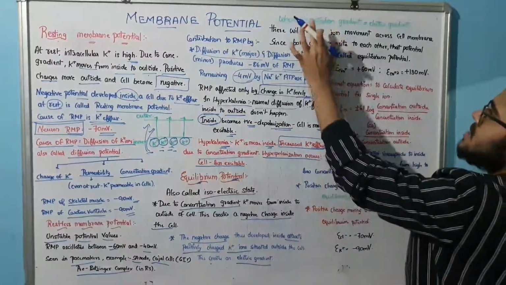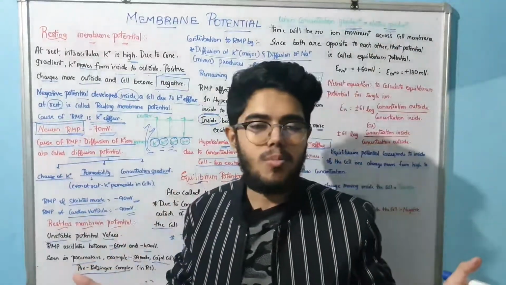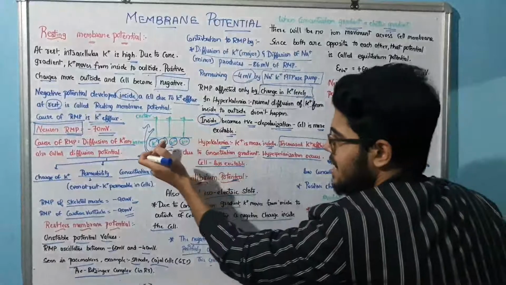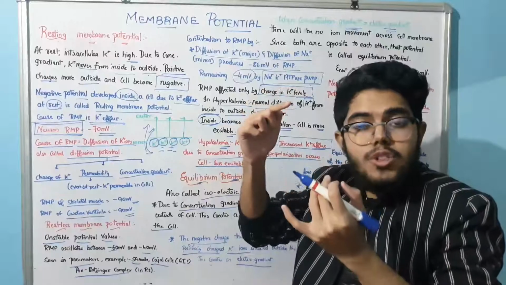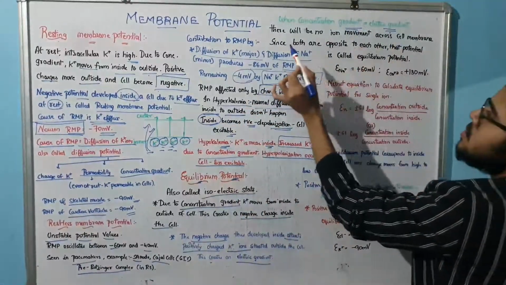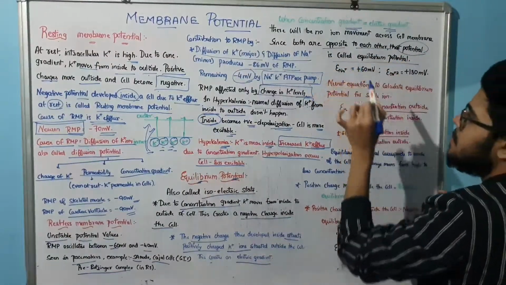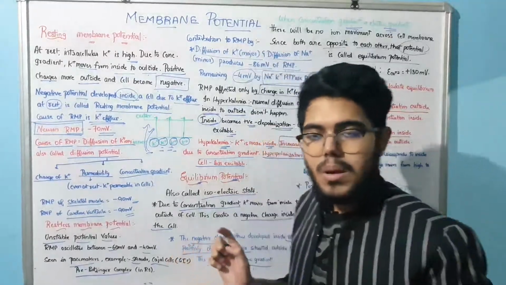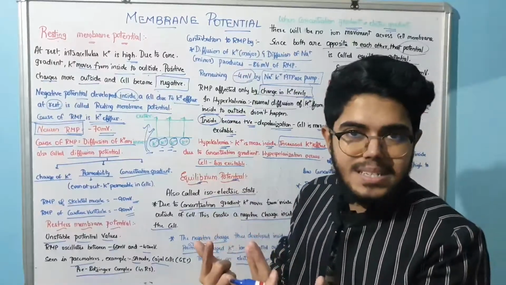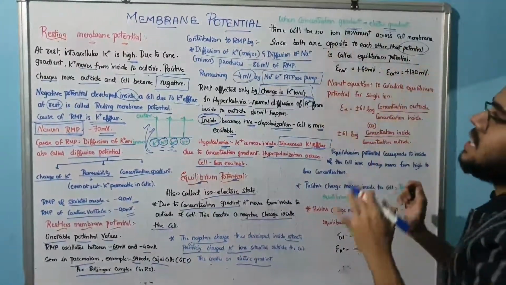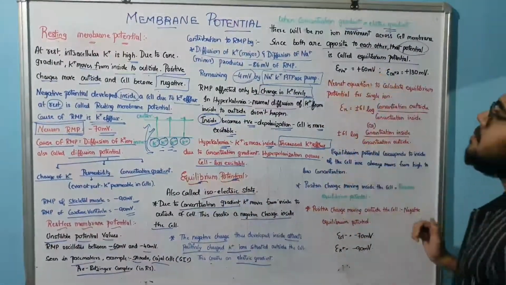Now, when the concentration gradient is equal to the electric gradient, there will be no ion movement, right? Because the concentration gradient is equal to the electric gradient, further ion movement will not be there. Since both are opposite to each other, that potential is called the equilibrium potential. Because they are opposite to each other, there is no further net ion movement across the cell membrane.